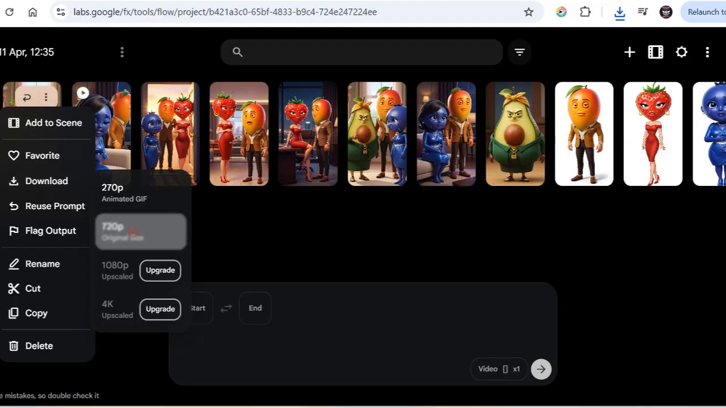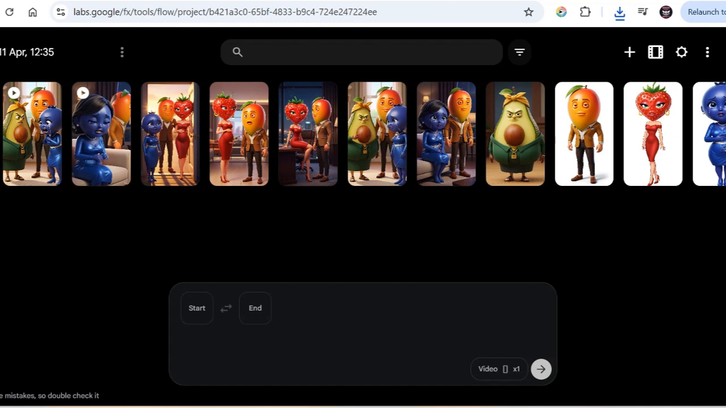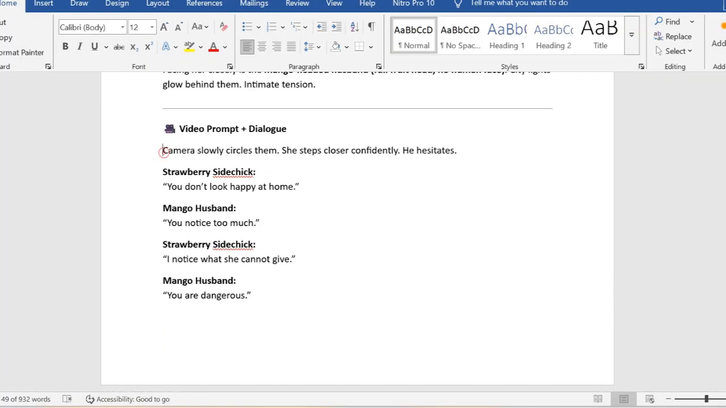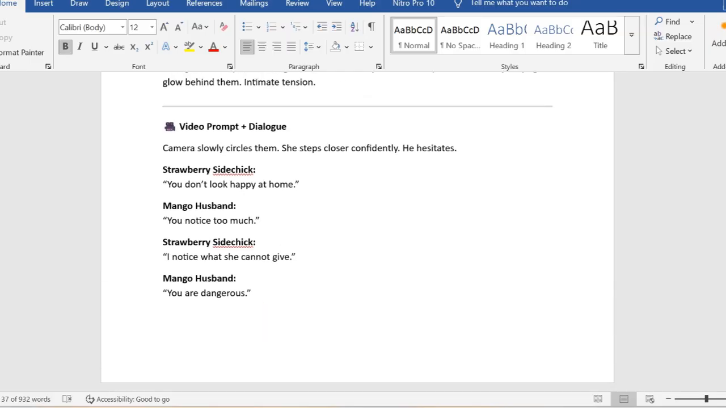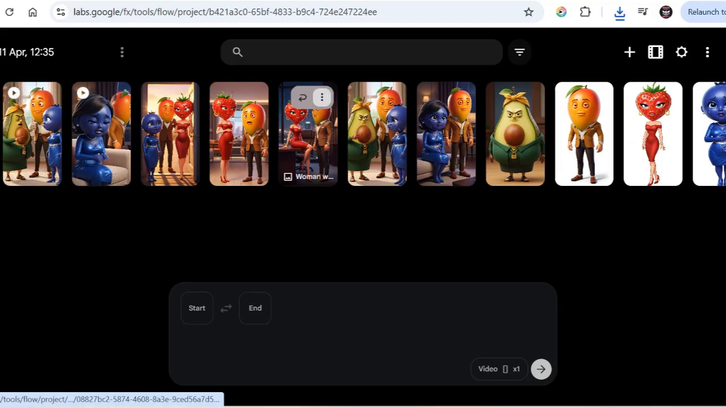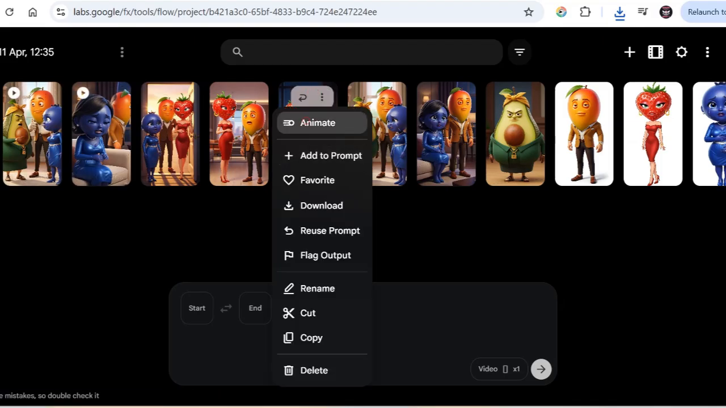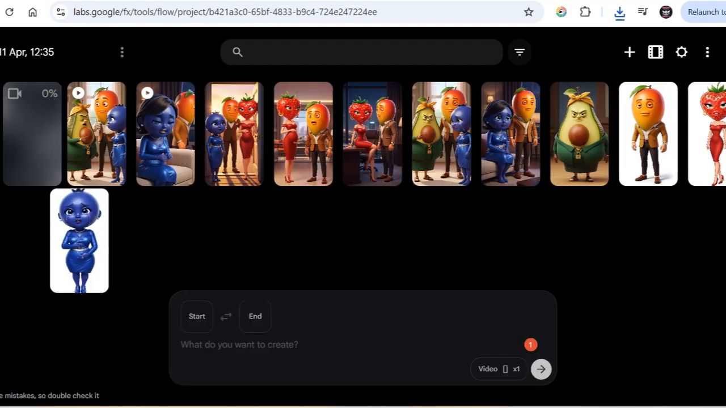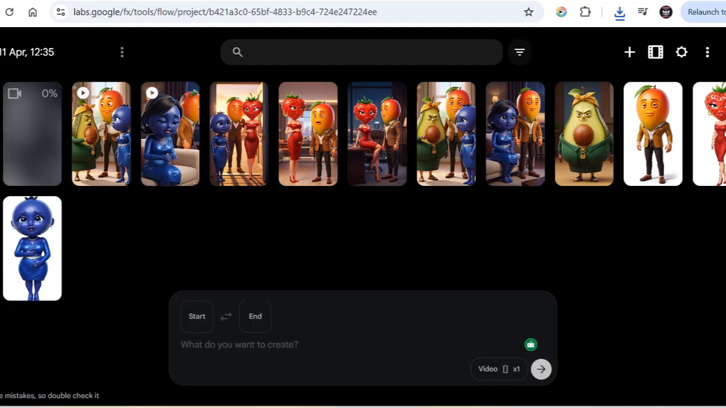Also we have the third scene. You have to animate all these scenes one by one. You have to be patient when you're creating all that. Just do it step by step. This is the next scene. We click animate, then you paste in your prompt and you click on generate. This is how you build it step by step.